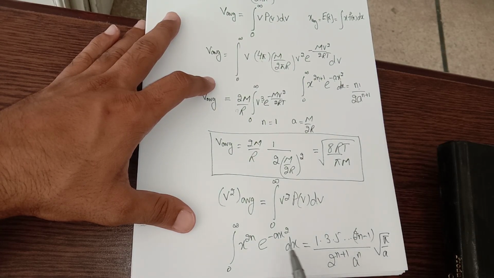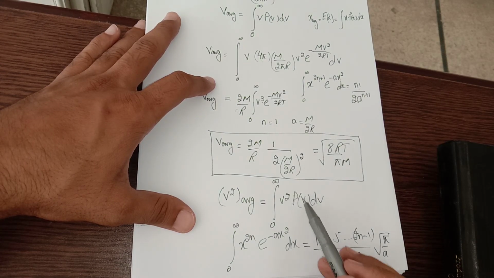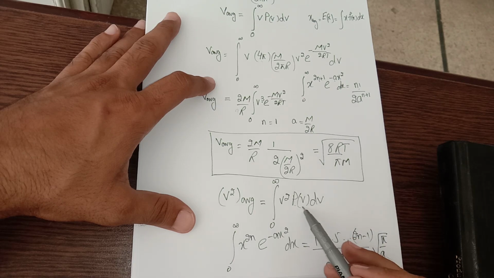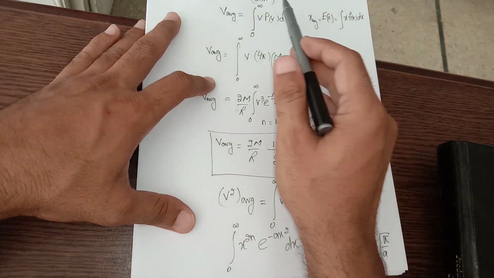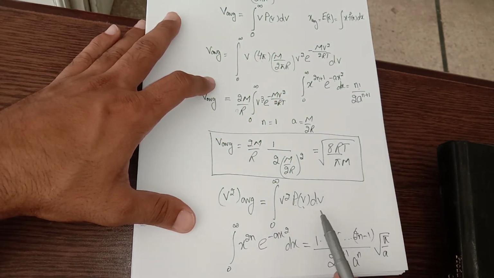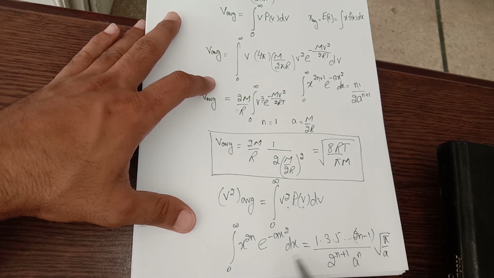You will again make resemblance as I made over here. You will make resemblance of this with your distribution after putting the value of P of v from here to this one, and then you will come to solve this integral.